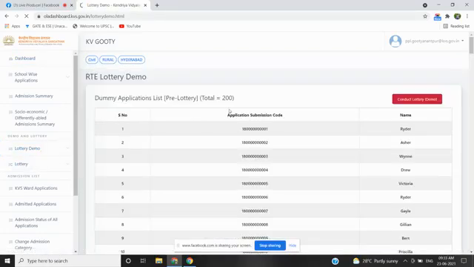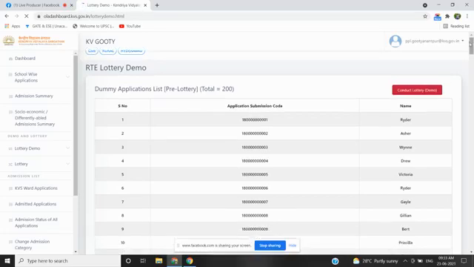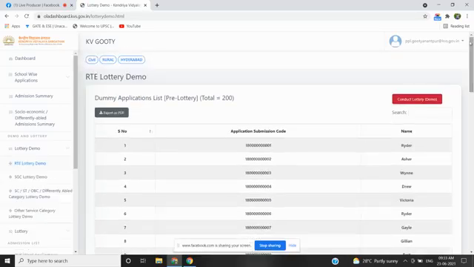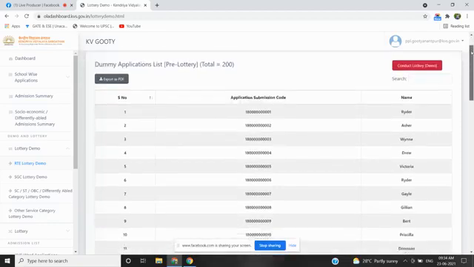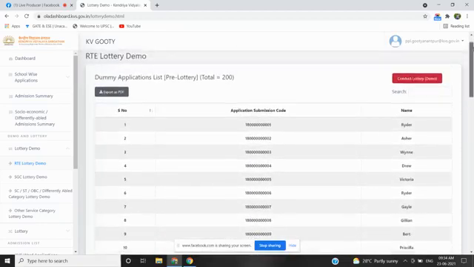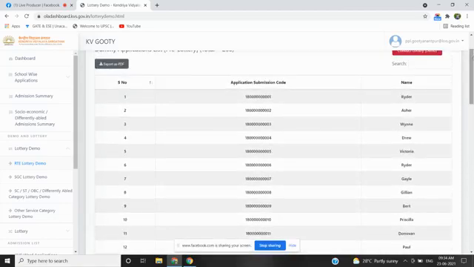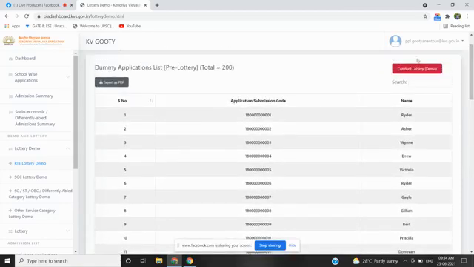Now you can see here the serial dummy lottery application. It is the pre-lottery, and the system software is considering around 200 applications, and you can see the name, and this is the dummy lottery I am explaining. And after this one, we will be clicking conduct lottery demo.